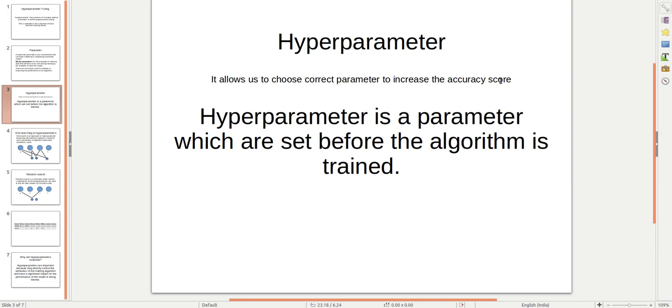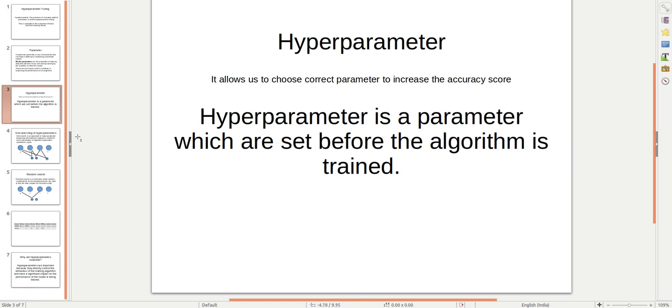The hyperparameter helps us choose a good parameter which will make our model the best fit for our data set, right? Hyperparameters are set before the algorithm is trained, but the parameters themselves are learned while the model is being processed.